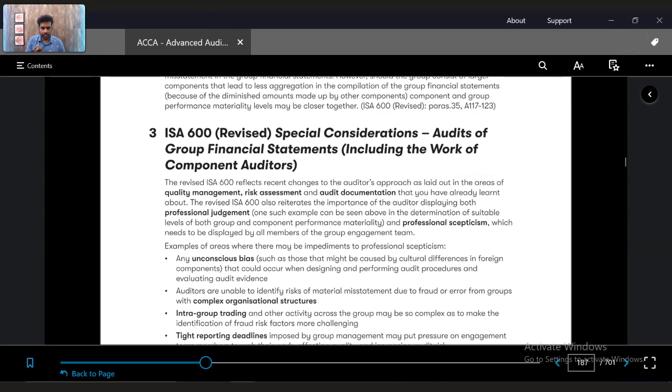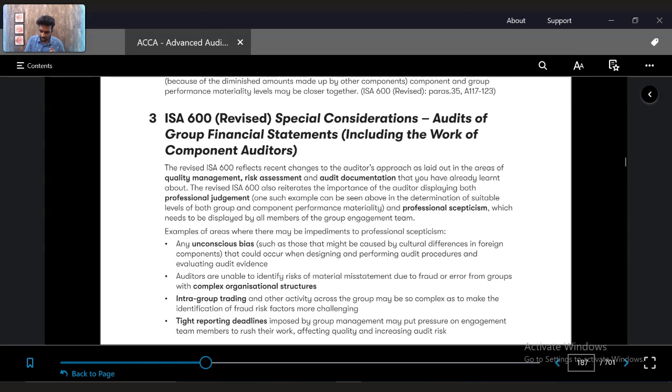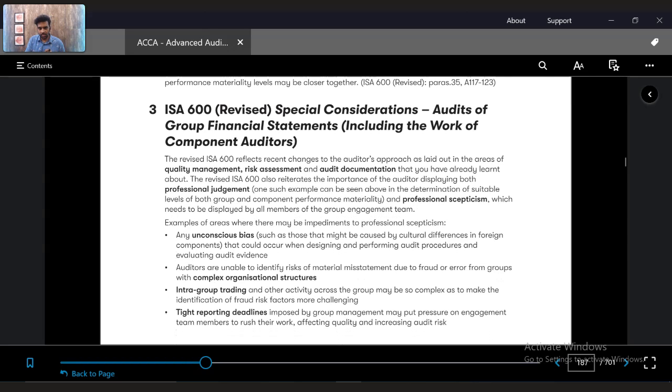So let's understand this ISA 600 in a bit more detail, and what are the responsibilities or objectives of an auditor, and what could go wrong when it comes to the audits of group financial statements. The ISA 600, which has been very recently revised, reflects the recent changes to the auditor's approach, like what should be the auditor's approach in respect of quality management, risk assessment, and audit documentation that you have already learned about.